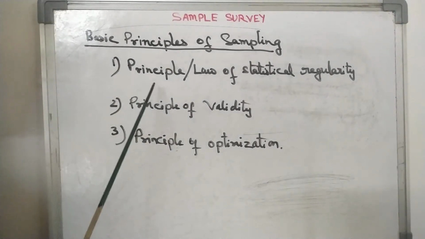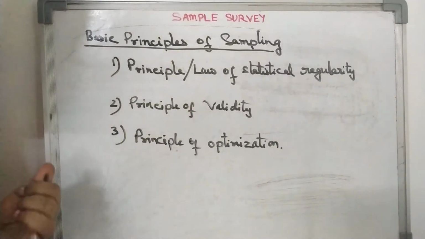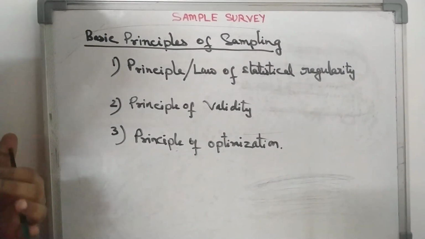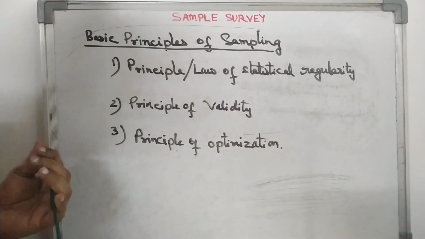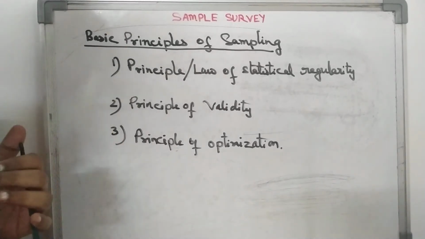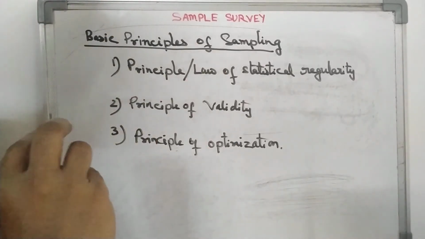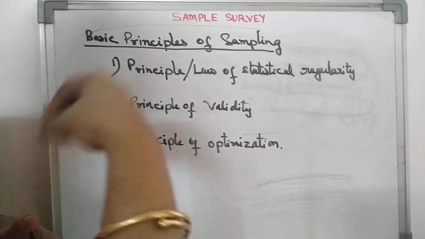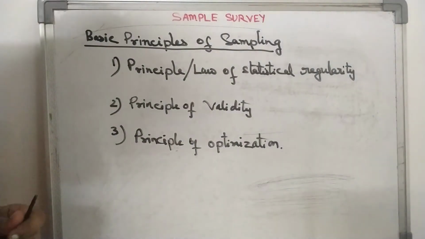So the first principle is the principle of statistical regularity. The law of statistical regularity lays down that a group of objects chosen at random from a large group, that is the population, tend to possess the characteristics of that large group. That means the sample, a fraction of units, should be so selected from the large group, that is the population, that it possesses all the characteristics of the population.